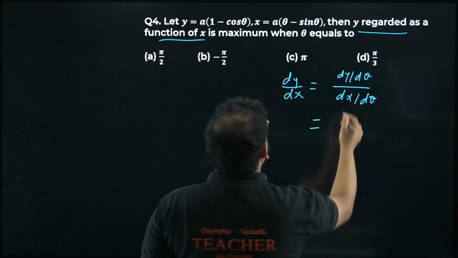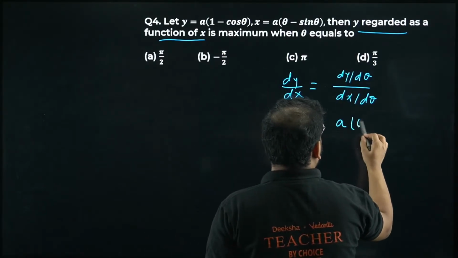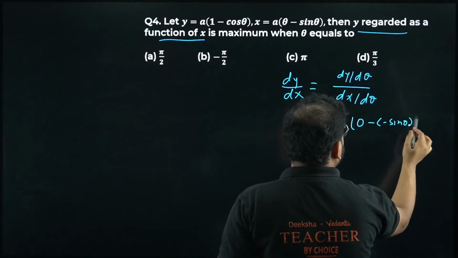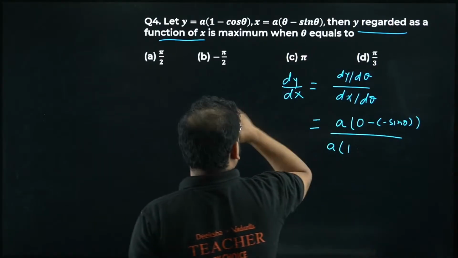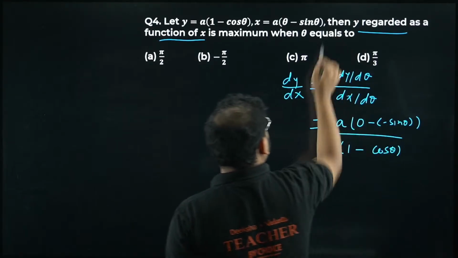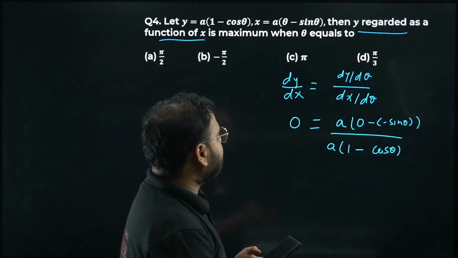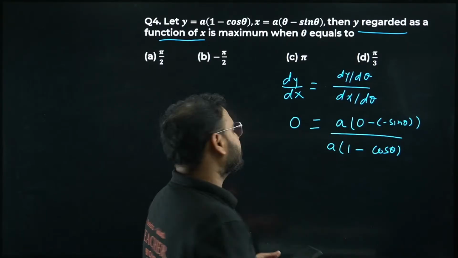I'll solve it. Okay, so I get this value as A is as it is, a constant. 1 will become 0. Cos will be minus sine, so it becomes minus of minus sine theta. A as it is, theta becomes 1. I have over here as minus cos theta is 1 and sine is cos. Okay, I have to find the critical value, maxima, minima. First thing is to find the critical value of the theta. For that, I have to put the derivative equal to 0.